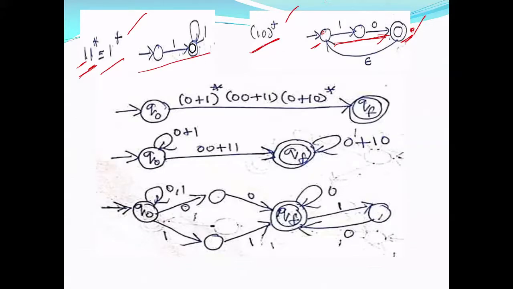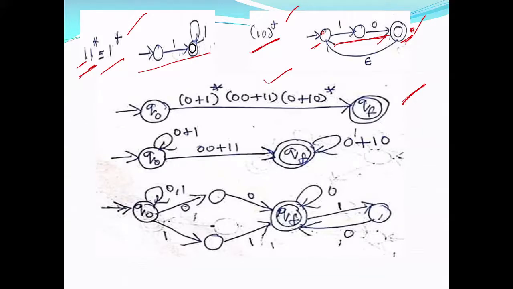Now this is another way of writing NFA epsilons. I am just taking this entire regular expression. You can see the entire regular expression initial state to final state. But transition should occur only on the single input symbol. So I am just dividing it.